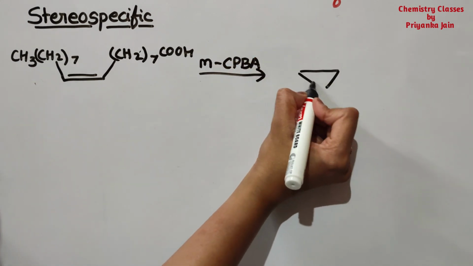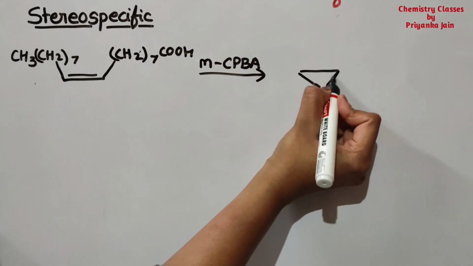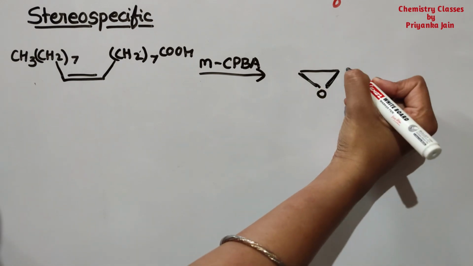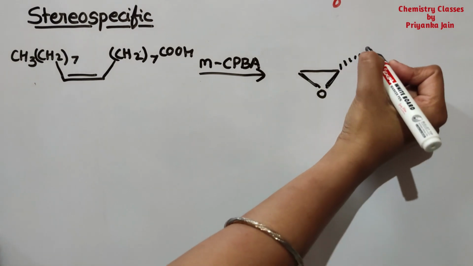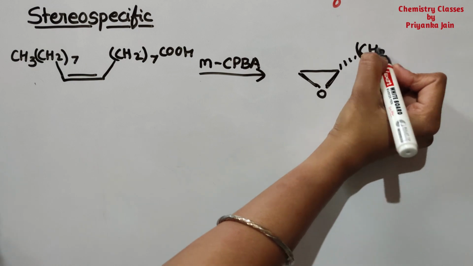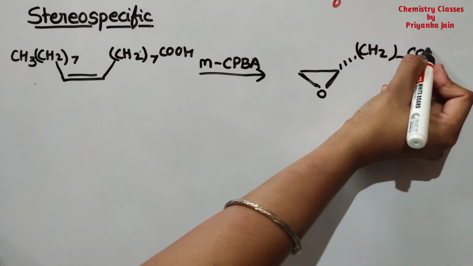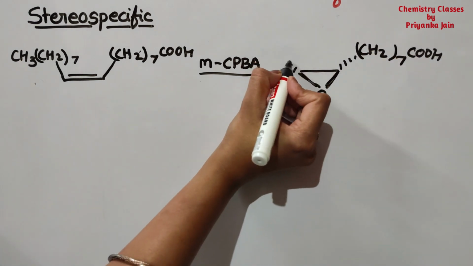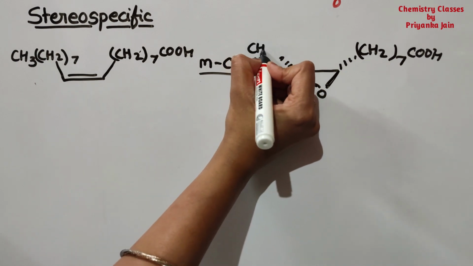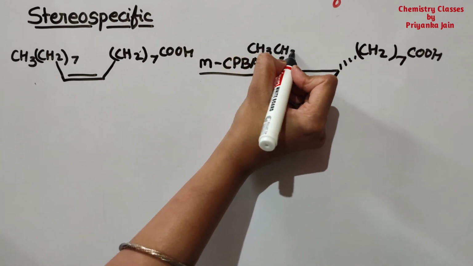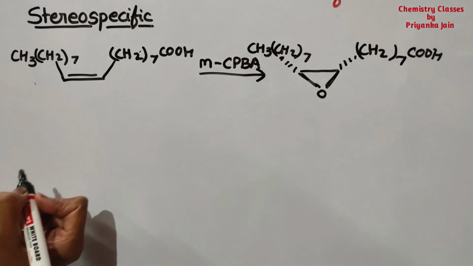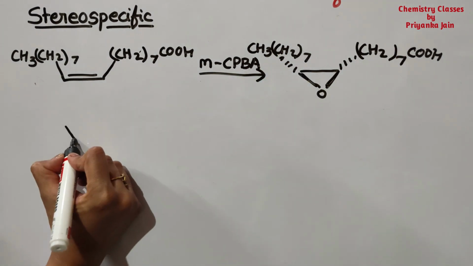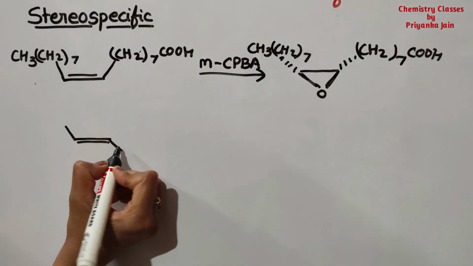If this ring is formed above the plane, these groups will be present below the plane. Right?